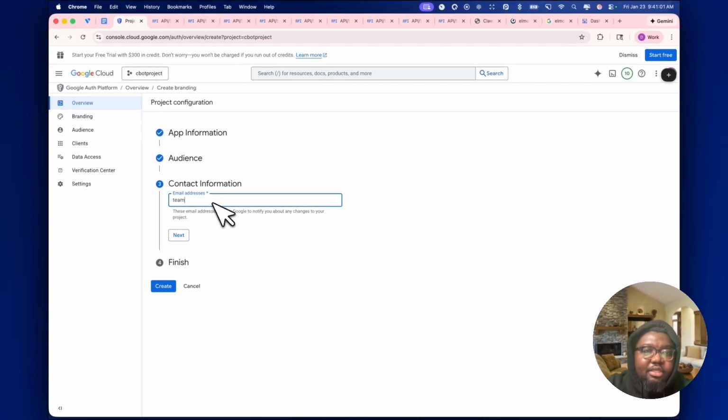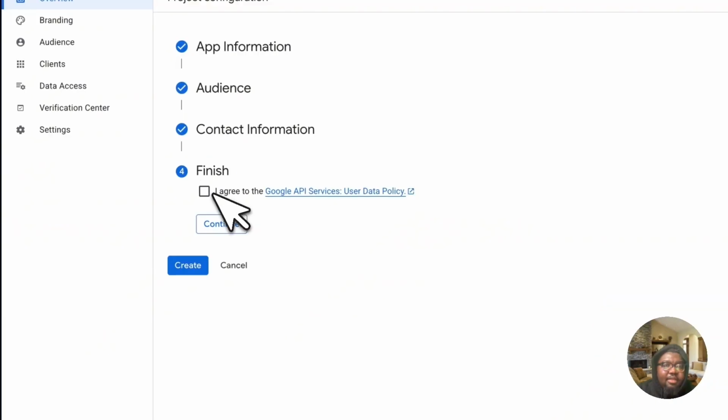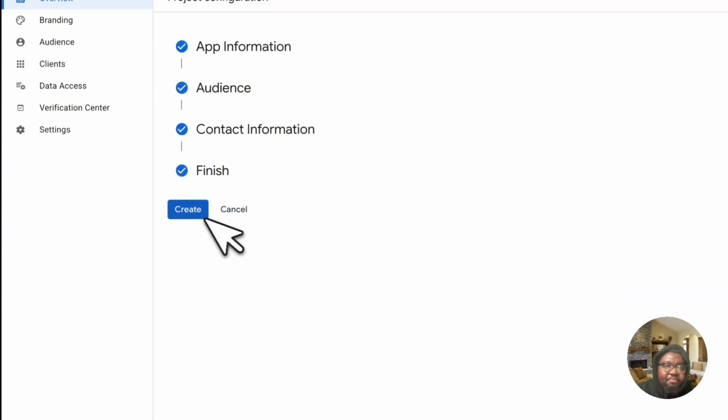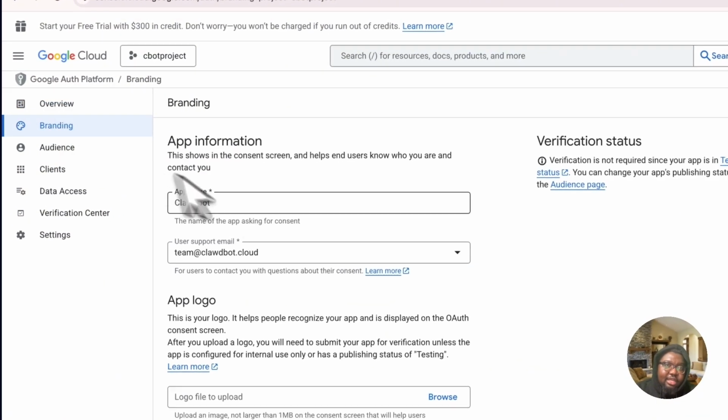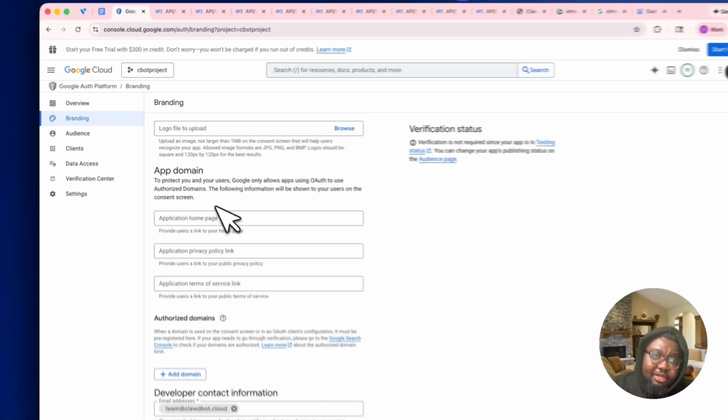All right. So I'm just going to put in the same. So CloudBot Cloud, and then definitely you have to agree. And then you basically hit create. All right. So once this has been created, you can go to branding and you should see the information that you just put in, which is pretty amazing.